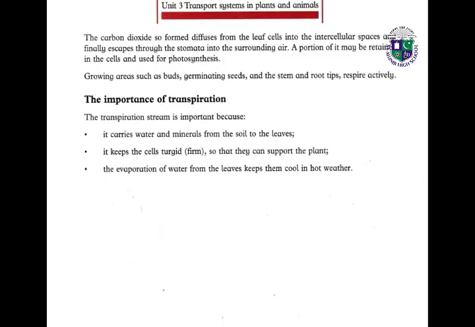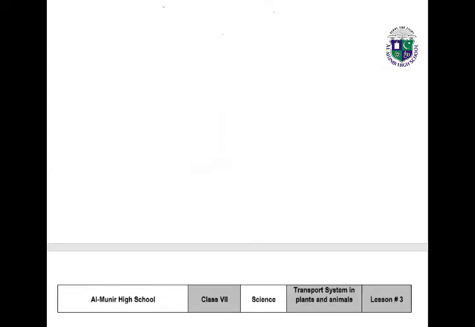What is the importance of transpiration, students? Yes, the transpiration stream is important because it carries water and minerals from the soil to the leaves. It keeps the cells firm so that they can support the plant. The evaporation of water from the leaves keeps them cool in hot weather.